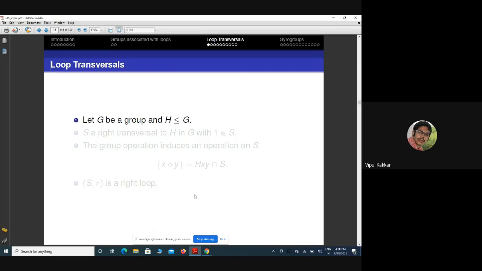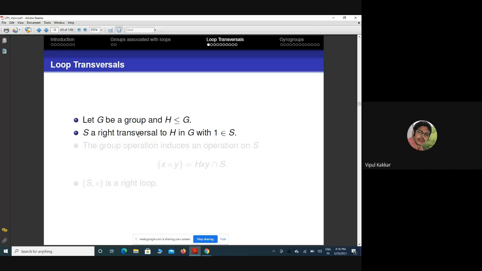So if we have a loop, we have an associated group. Now how can I get a loop from a group? Let G be a group and H be a subgroup, need not be normal. Take S to be a right transversal to H in G with 1 in S.